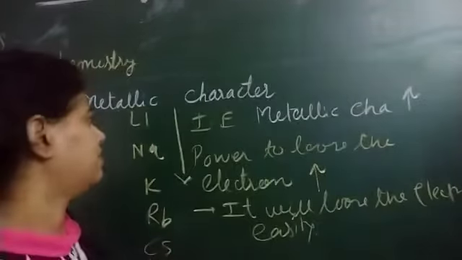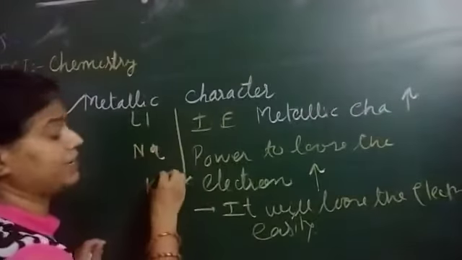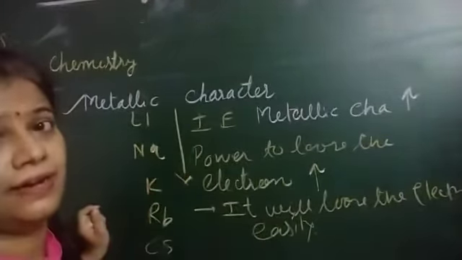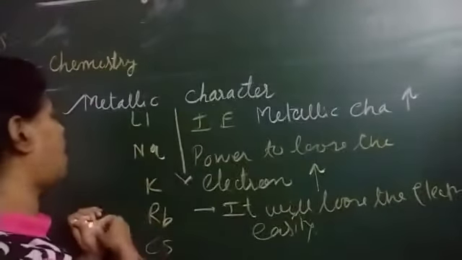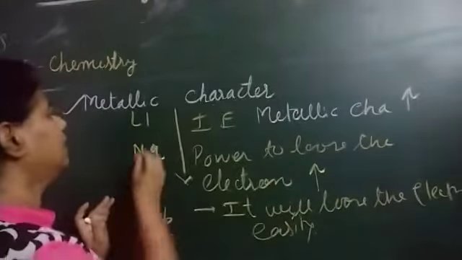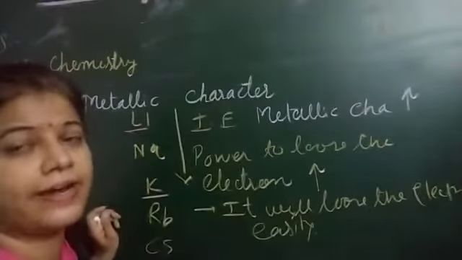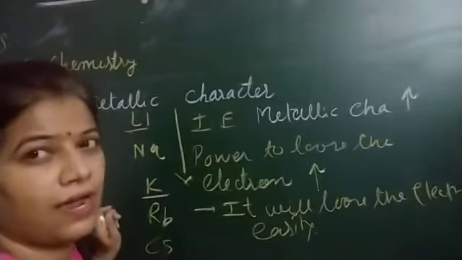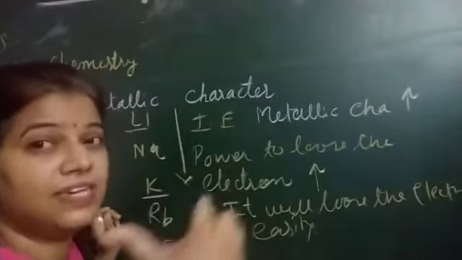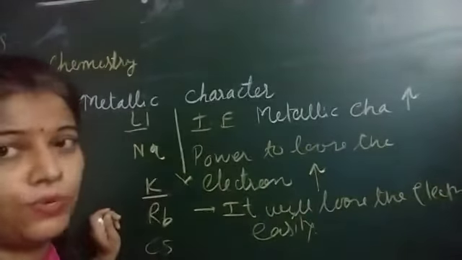Now if anyone asks you, although lithium, sodium, potassium, rubidium are all metals, which is more metallic out of lithium and potassium? Potassium. Potassium is more metallic, meaning potassium can easily lose its electron as compared to lithium.